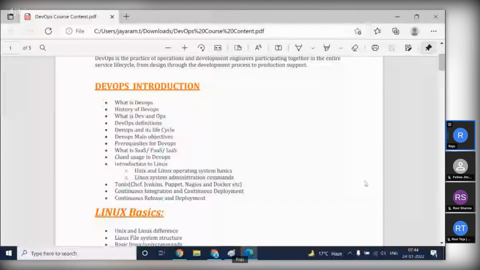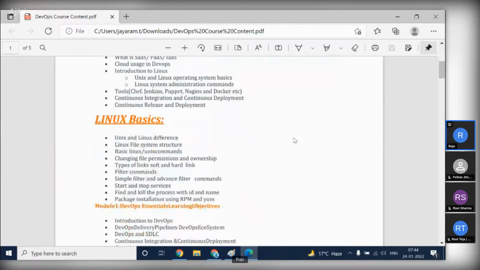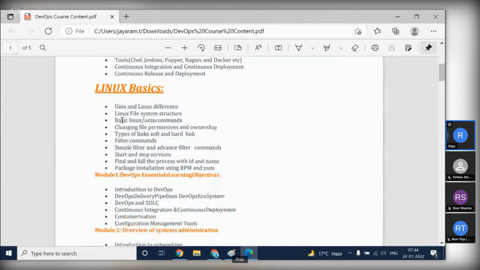I will cover it, but if you have more advanced knowledge, if you have knowledge of Linux, it will be easy for you. Okay, Linux basics will cover you.